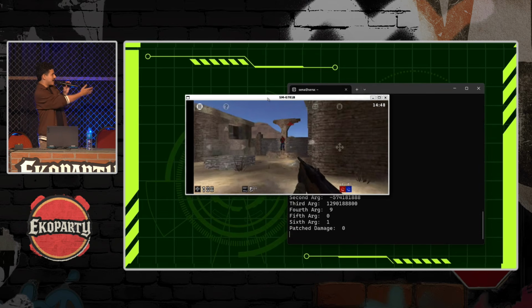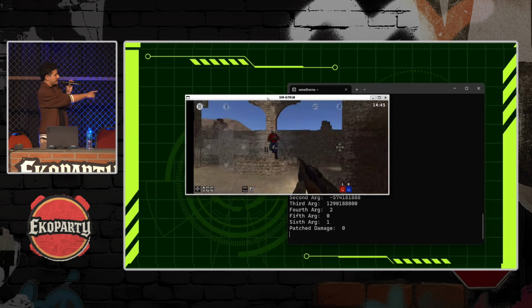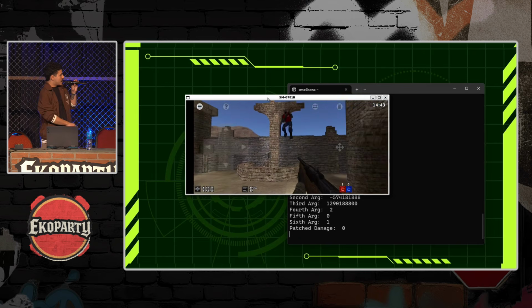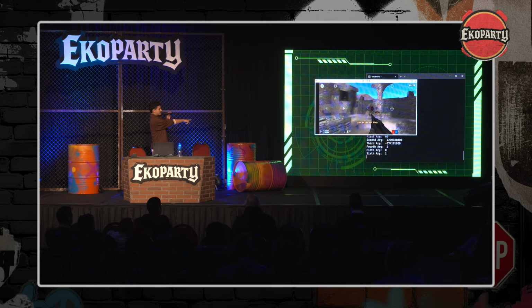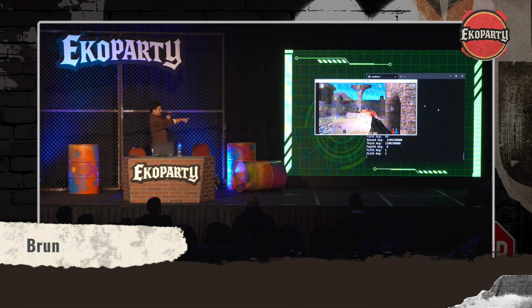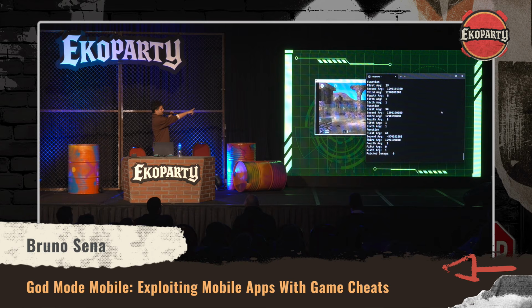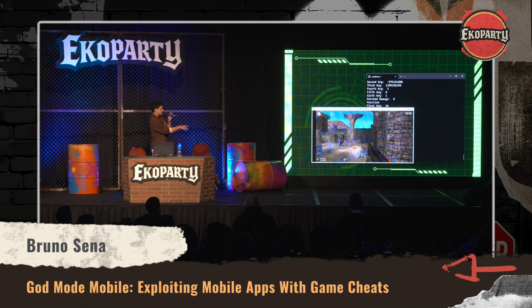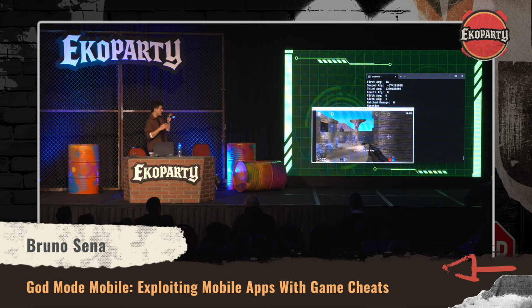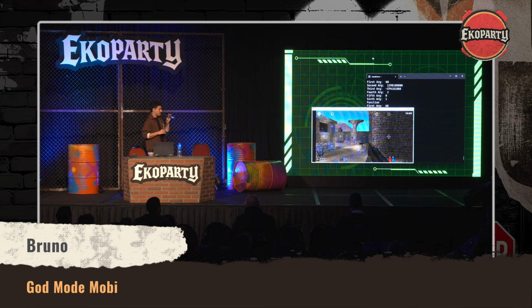So you can see that I can hit the other player, and every time I got shot, we can see that the damage is being patched to 0, so my life doesn't change. So we can see a lot of damage patched to 0. But I can still kill the other characters because I'm not changing the value applied to them. So I can still cause damage to them.